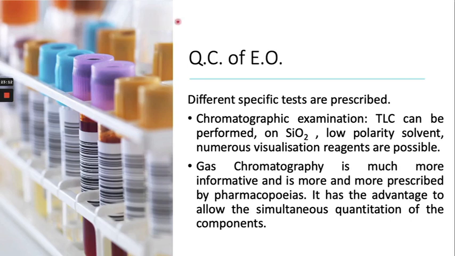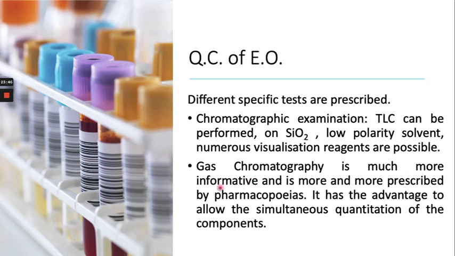For the quality of essential oils, different specific tests can be used. The chromatographic examination, for example TLC, is based on silica and uses a low polarity solvent, and then some visualization reagent can help to detect the essential oil. Most commonly, for volatile compounds and volatile liquids, gas chromatography is more preferable, right?